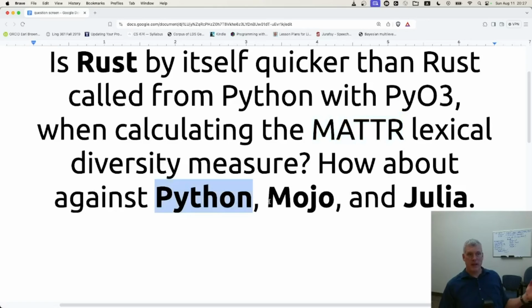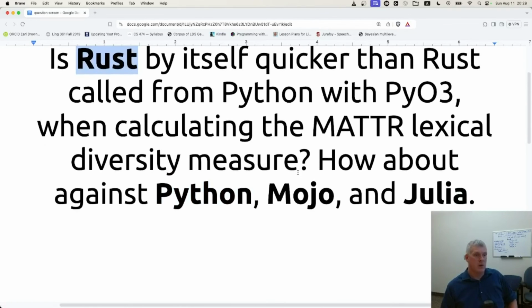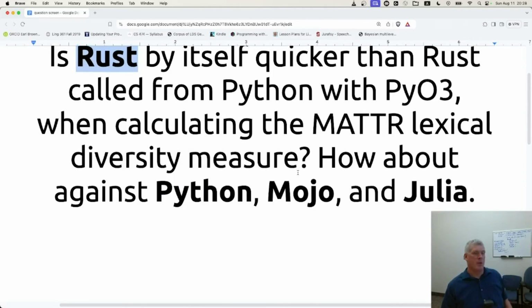Well, Python by itself was actually quicker than Rust by itself with this particular task. So I'm concluding more and more that when people say, oh, Python is slow in comparison to whatever other language you want to throw at it, including Rust, I am now saying, okay, but what benchmarking task are you basing that statement on? Because with corpus linguistic methodology, like the stuff I do on this playlist, Python is awesome. Python's quick. Rust has been quicker with some tasks, but in this particular task, Python was quicker. Go Python. Go Python team. You guys are awesome.